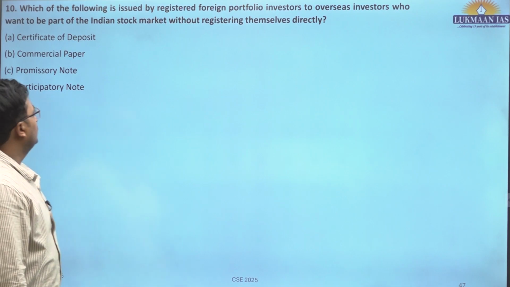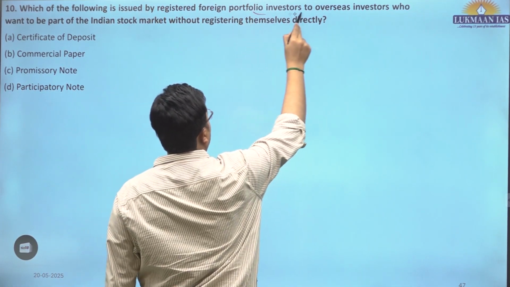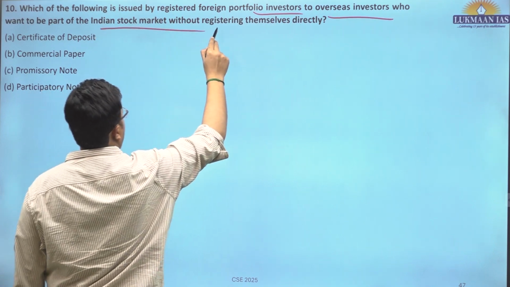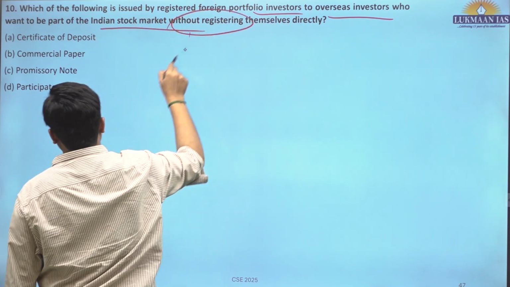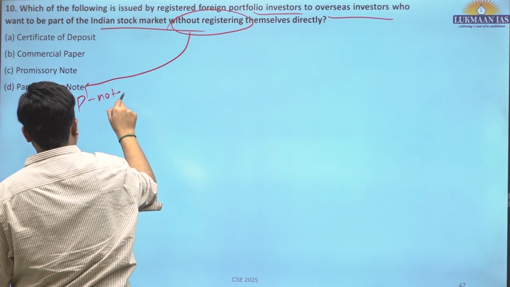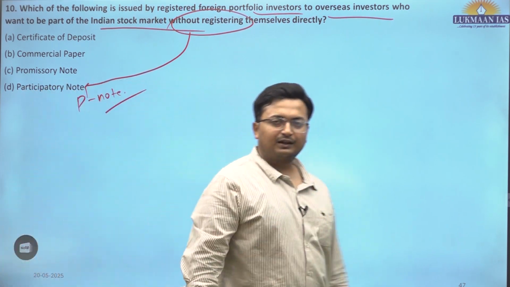10th question. Which of the following is issued by registered foreign portfolio investors to overseas investors who want to be part of Indian stock exchange without registration? This is participatory note. This is also known as P note. So it happens like that.